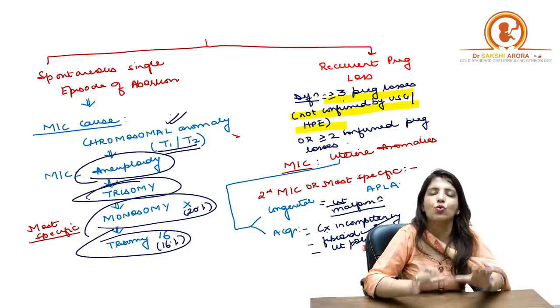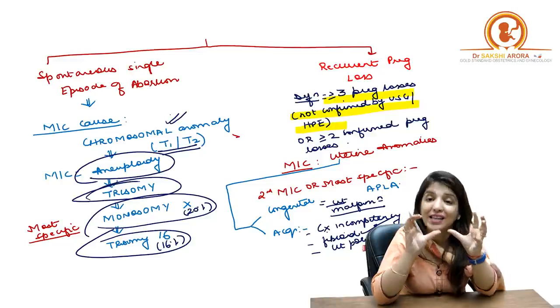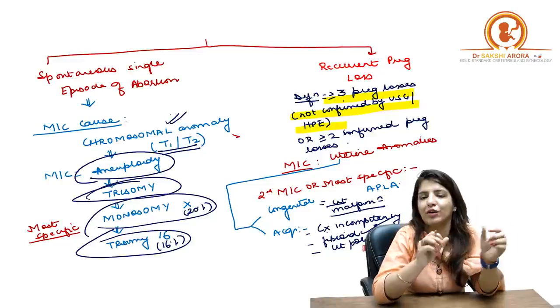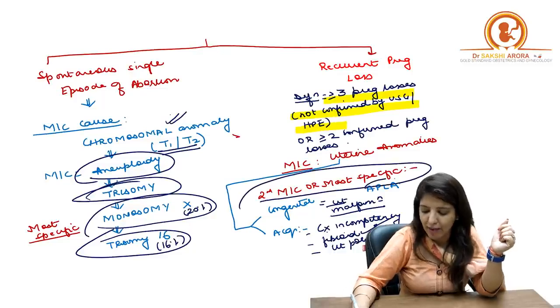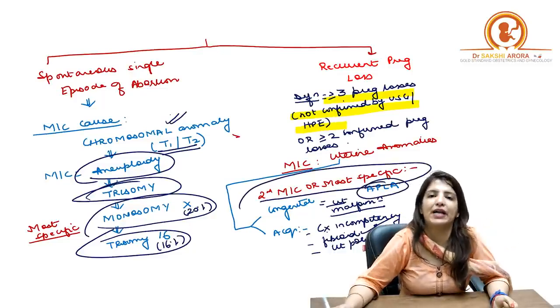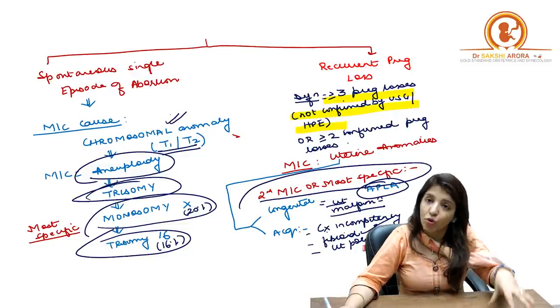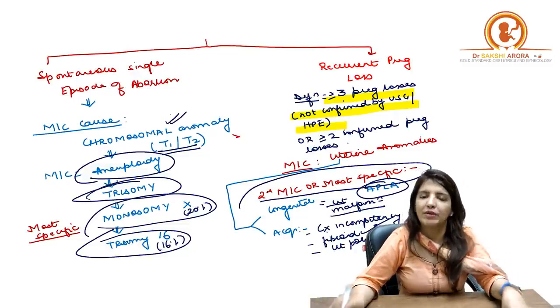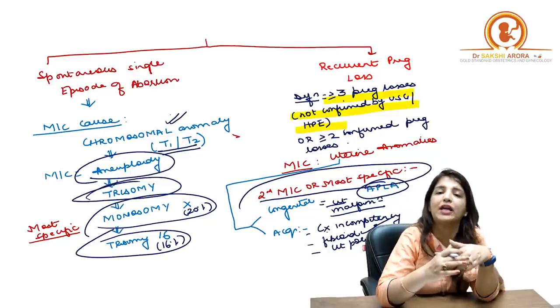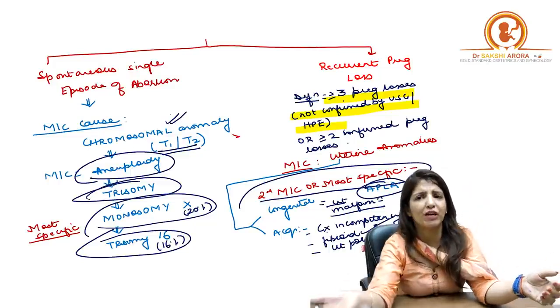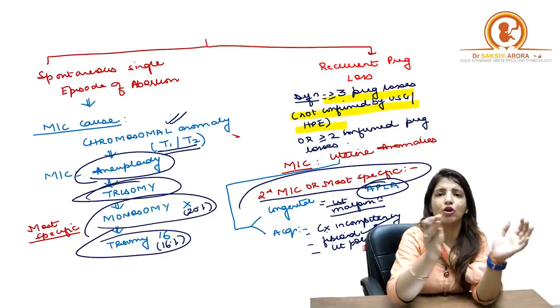But if I ask you which is the single most important cause of recurrent pregnancy loss, then the single most important cause will be APLA, anti-phospholipid antibody syndrome. So the most common is uterine anomalies, but uterine anomalies is a group which includes many anomalies, which could be uterine malformations, a fibroid, or cervical incompetence.